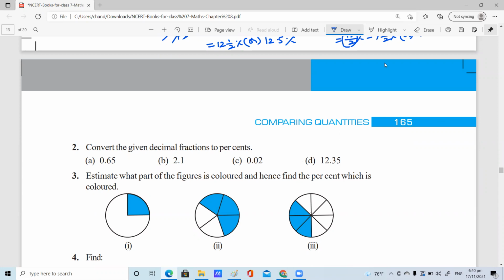If you want to convert any decimal number into a fraction or percentage, you need to multiply with 100%. 65%. Aditi, yes, I'm telling 65%. Can you hear me? Very good. Right. You're correct.